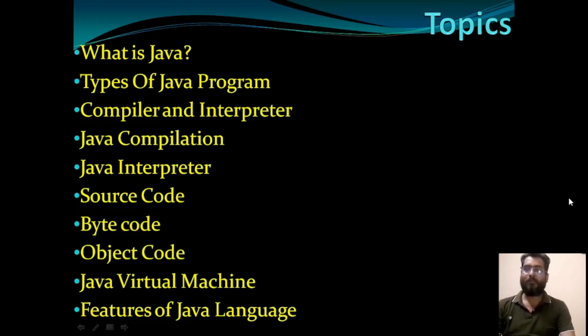In this lecture, we will learn what is Java programming language, types of Java program, compiler and interpreter, Java compilation, Java interpreter, source code, byte code, object code, Java virtual machine and features of Java programming language. So we must know the basic features of any programming language. So in this lecture, we are going to discuss very interesting topics of any programming language.